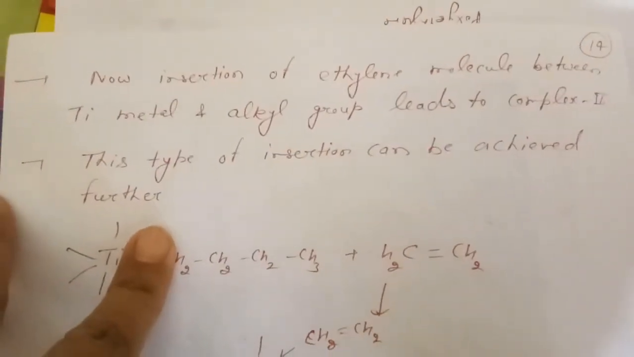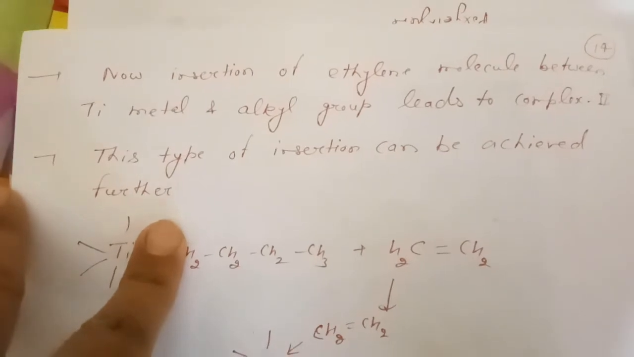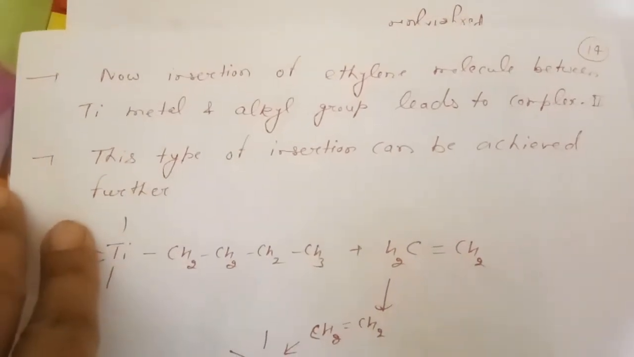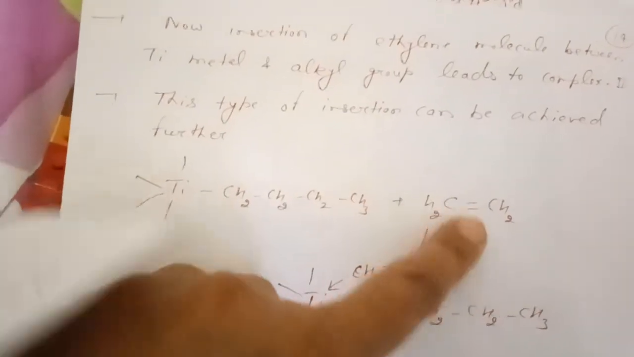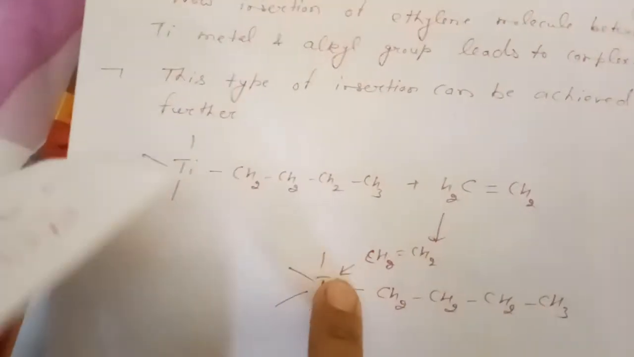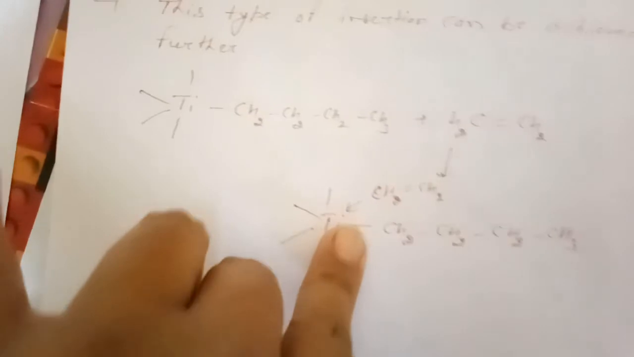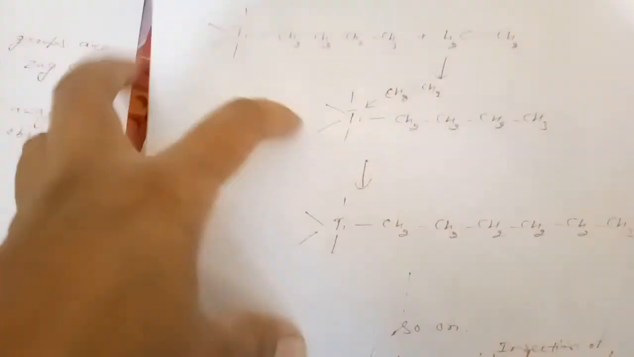Insertion of the ethylene molecule between the titanium metal and the alkyl group leads to complex 2. This type of insertion can be achieved further. For example, see here another molecule of monomeric unit. This will again form the coordinate bond. In the next step, this will get introduced in between titanium and the alkyl group, and this process will continue.